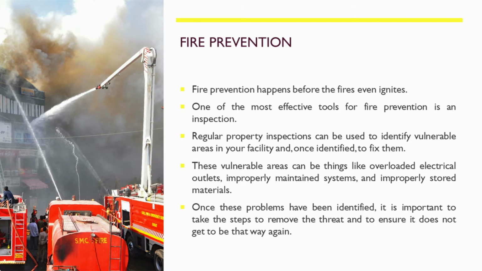One of the most effective tools for fire prevention is inspection. Regular property inspections can be used to identify vulnerable areas in your facility and, once identified, to fix them. These vulnerable areas can be things like overloaded electrical outlets, improperly maintained systems, and improperly stored materials. Once these problems have been identified, it is important to take the steps to remove the threat and to ensure it does not get to be that way again.